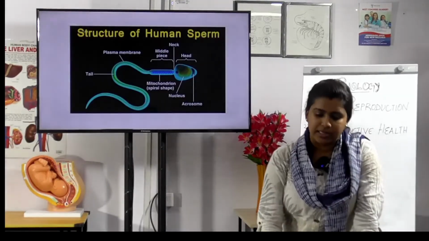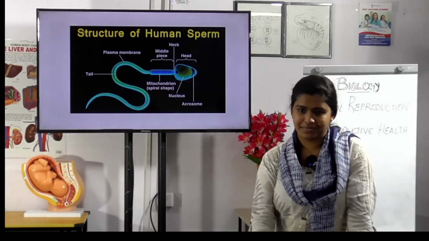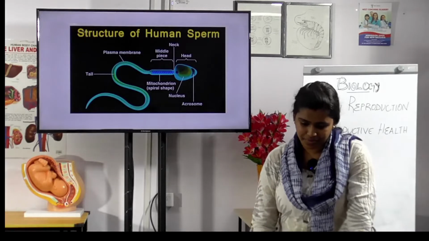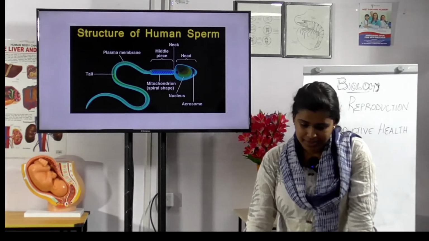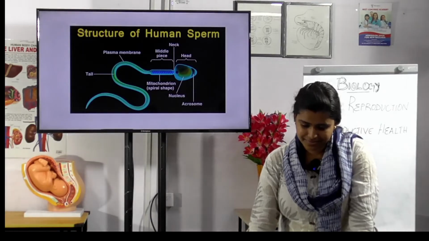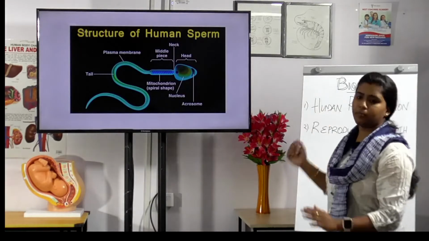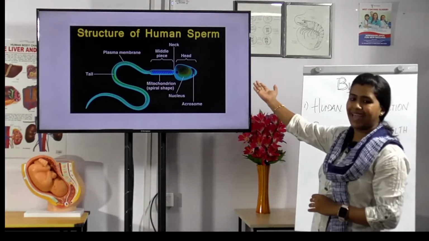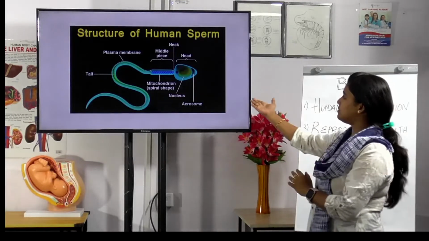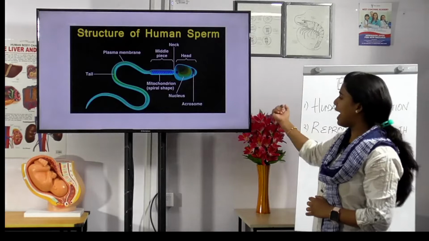Now let us see the structure of a human sperm. It is divided into four parts: head, neck, middle piece and tail. The head includes the nucleus, and at the top of the nucleus there is a hydrolytic enzyme-containing structure called the acrosome.